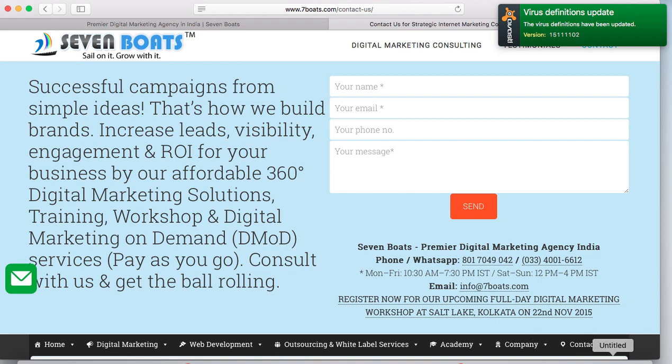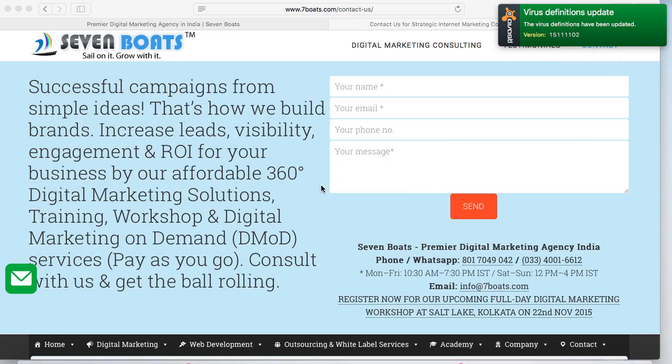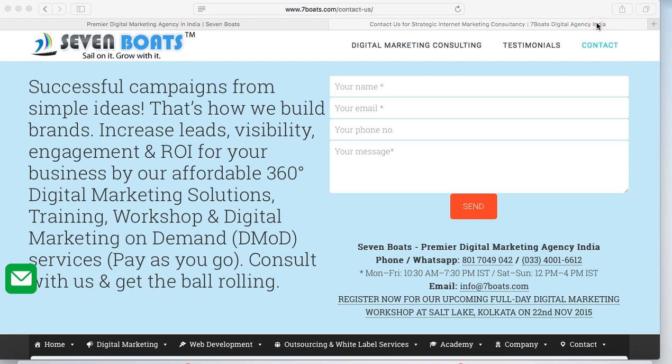So you can see over here we have written the third point is the CTA, the call to action button. Now you have to remember, for the call to action button, you should not give more and more options there, because your exit funnel should be at one single point. So you have to thoroughly check your exit funnel. Don't provide many options over here, otherwise your potential customers will be confused. So put only one or two most important call to action buttons in the above the fold area.